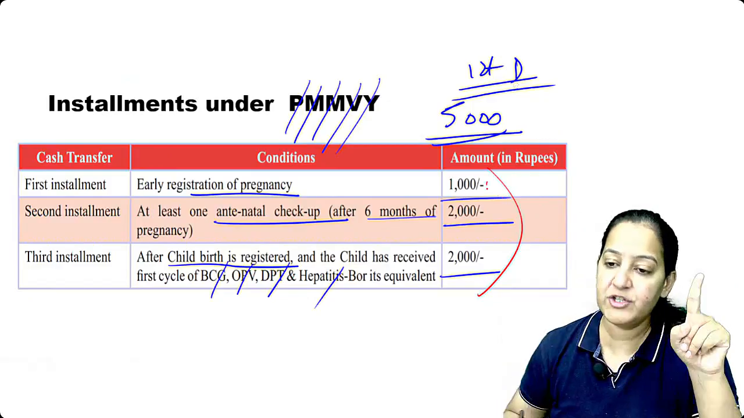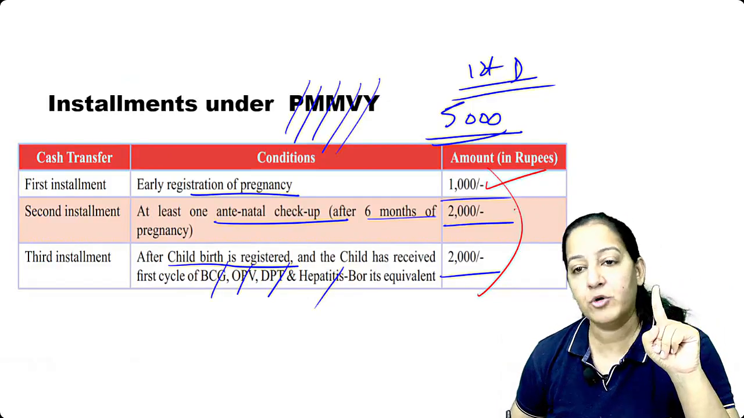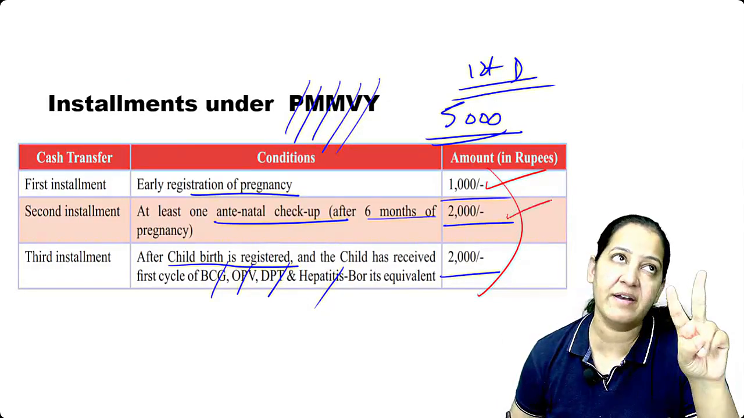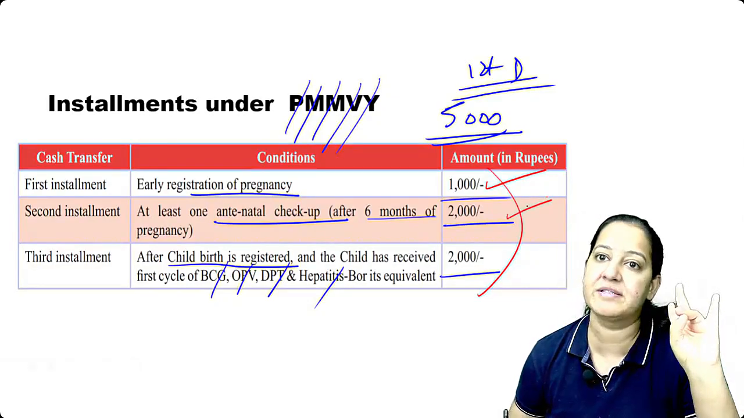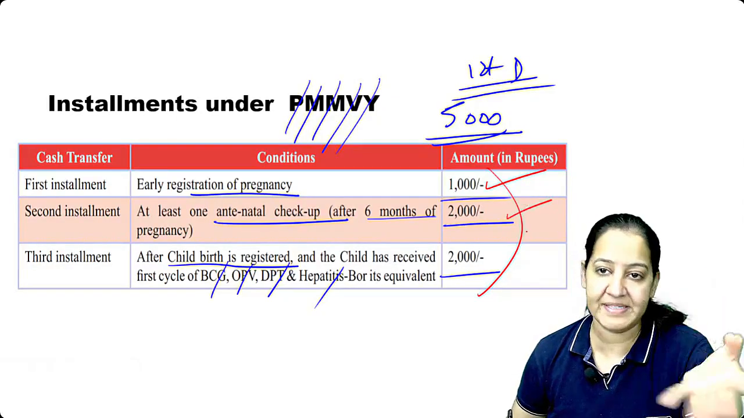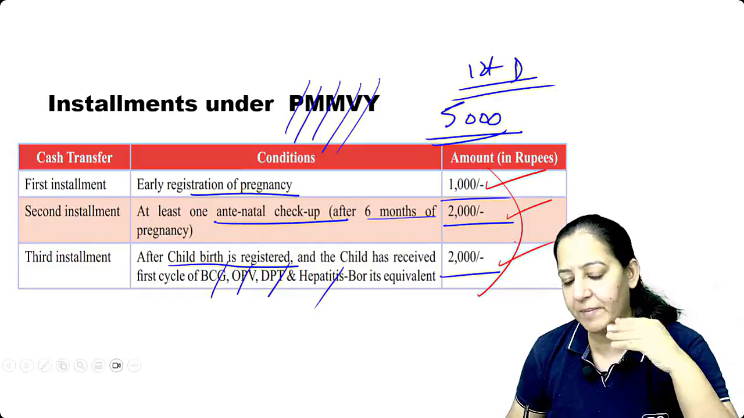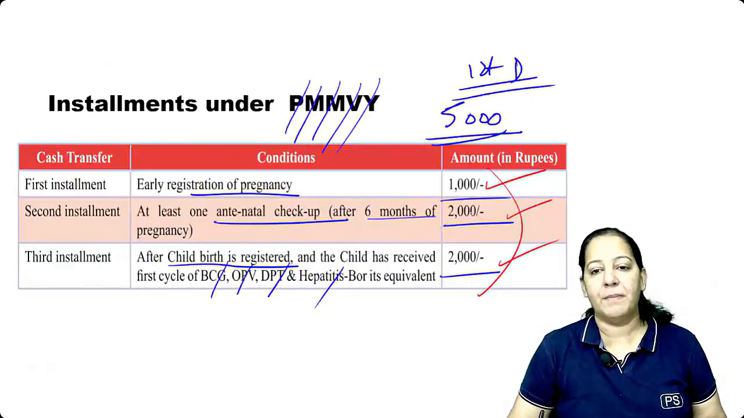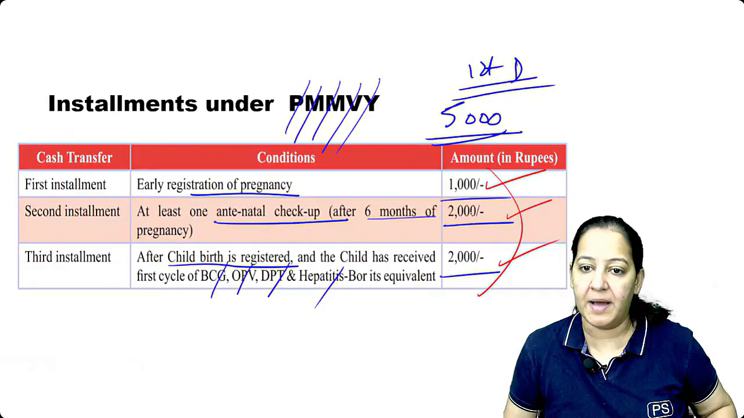Number 1, the pregnancy should be registered. Number 2, during the 3rd trimester, there should be 1 antenatal visit. And number 3, the childbirth should be registered and the child should get the basic vaccination. So that is 2,000 again. How many of you got it? This is the Pradhan Mantri Matra Vandana Yojana, PMMVY.